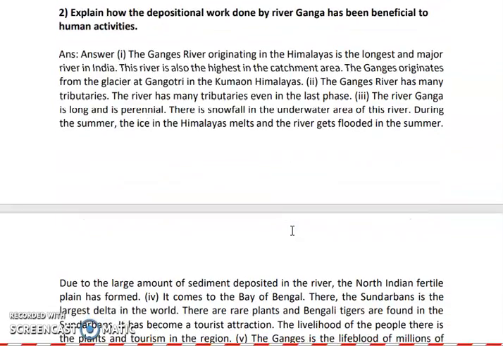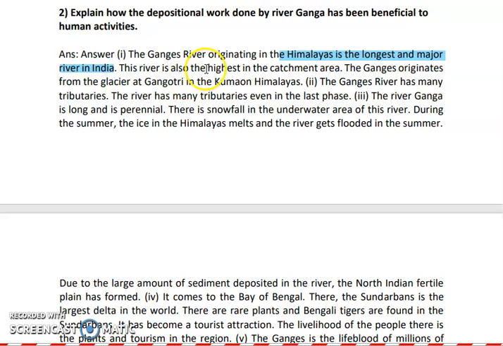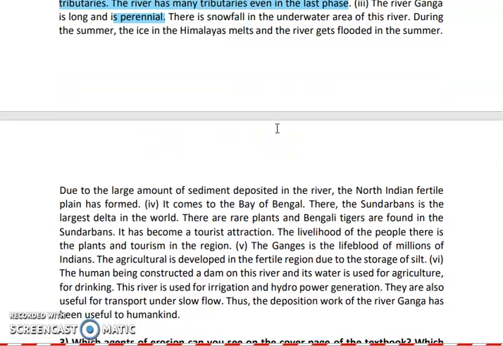Next is, explain how the depositional work done by river Ganga has been beneficial to human activities. Now we all know the Ganga river is the longest in India. This river has a high catchment area also. Now it has several tributaries, as it is a very old river, and it is a perennial river. You can see that throughout the year this river has a lot of water. There is snowfall in the upper area of this river. During the summer, the ice of the Himalayas melts and the river gets flooded.